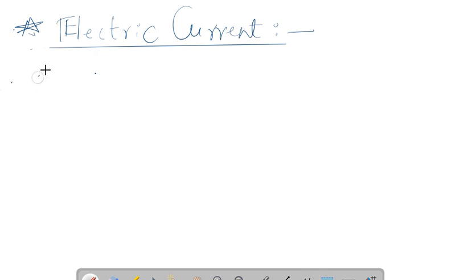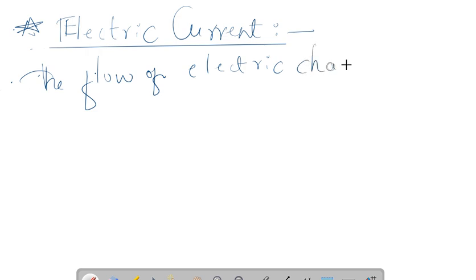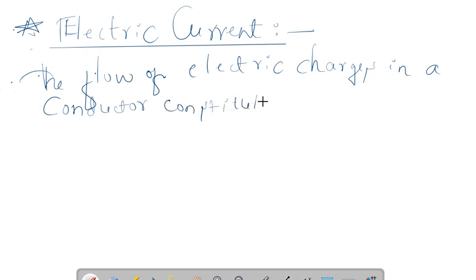What do you mean by electric current? In the general sense, please note this: the flow of electric charges in a conductor constitutes electric current. Please note down this general definition for electric current.